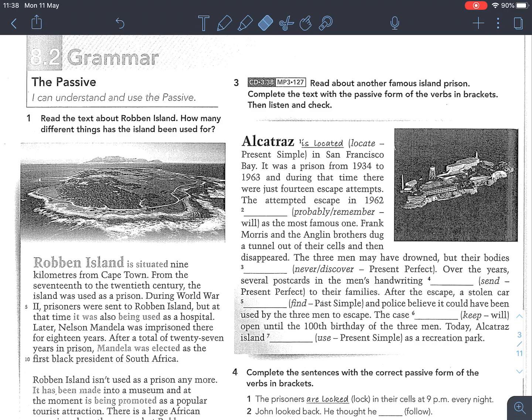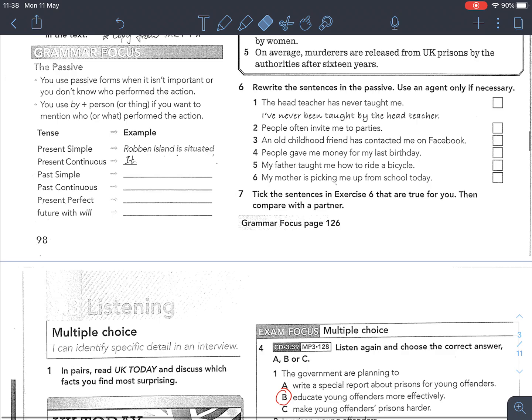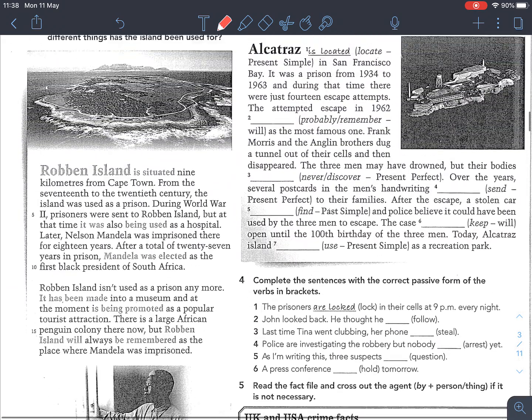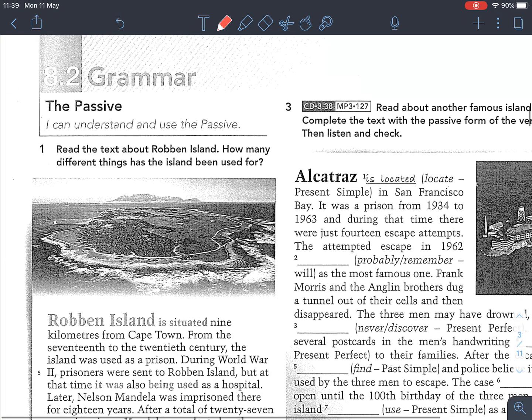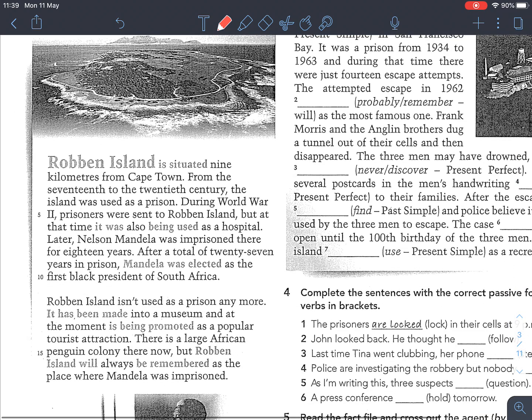Mr. Wong here. So today we are going to look at the passive voice. So let's turn to page 98 of your book, 98 of Focus. Let's begin with exercise 1. So read the text about Robben Island. How many different things has the island been used for? All right, let's take a look first.